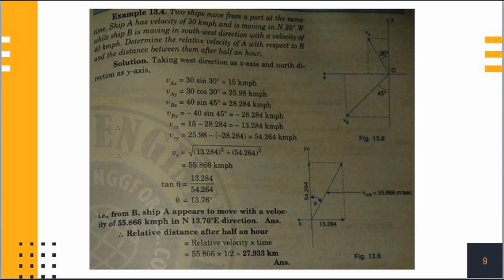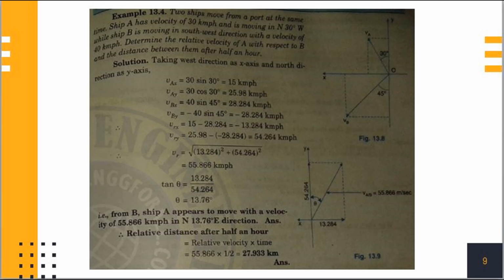Now Vrx is equal to Vax minus Vbx. Therefore, we get Vrx is equal to minus 13.284 kmph and Vry is equal to Vay minus Vby. Therefore, we get Vry is equal to 54.264 kmph. Now, we know that Vr is equal to under root of Vrx square plus Vry square. Therefore, we get Vr is equal to 55.866 kmph and theta is equal to tan inverse of Vry by Vrx. Therefore, we get theta is equal to 13.76 degree.